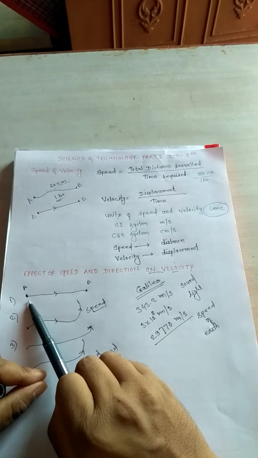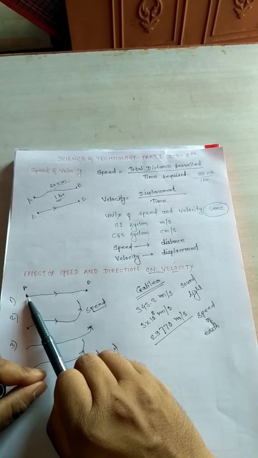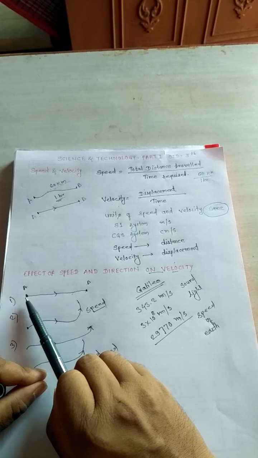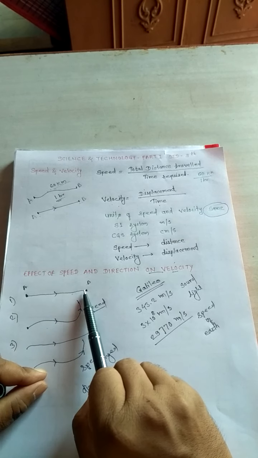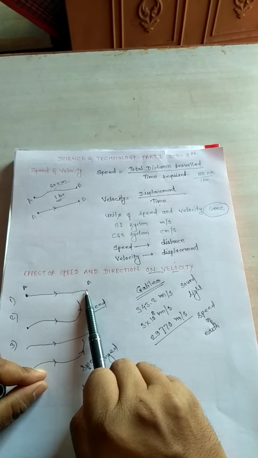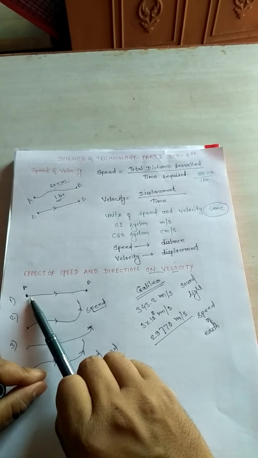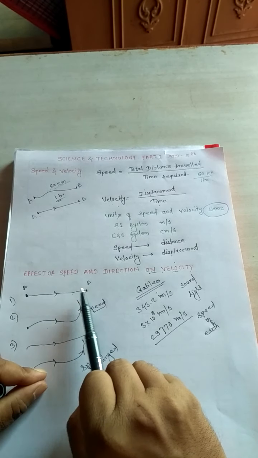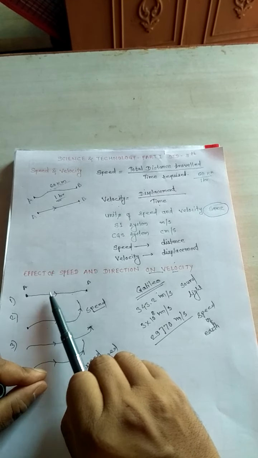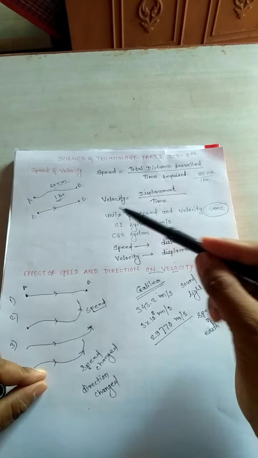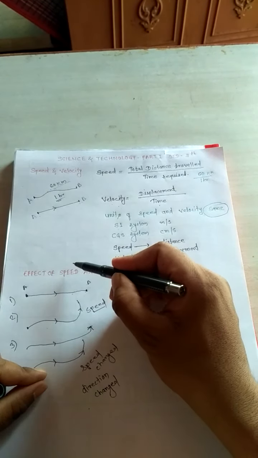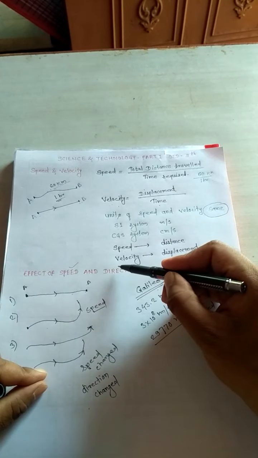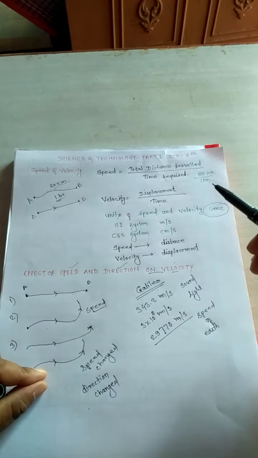Suppose a vehicle starts traveling from point A and reaches point B, but between these two points there is no change in speed and no change in direction. So speed is the same and direction is the same.